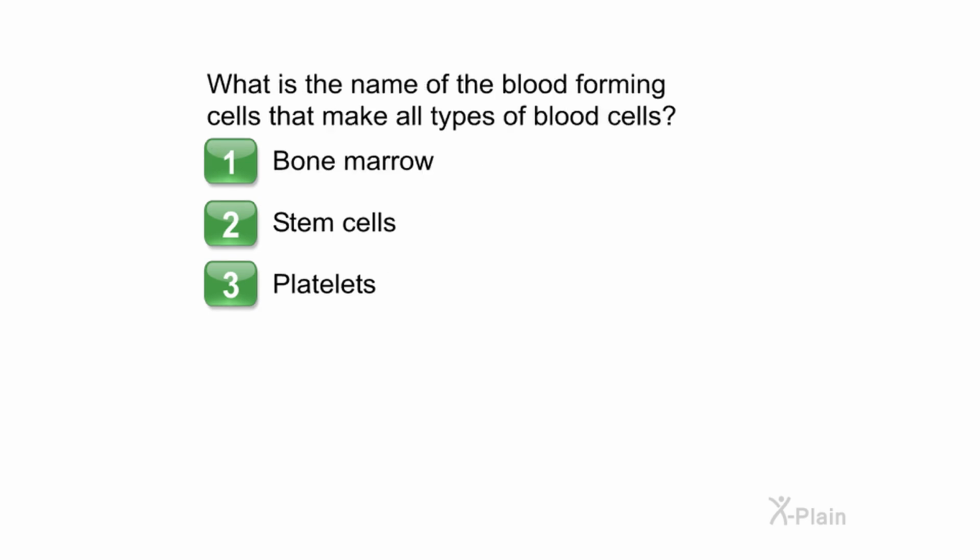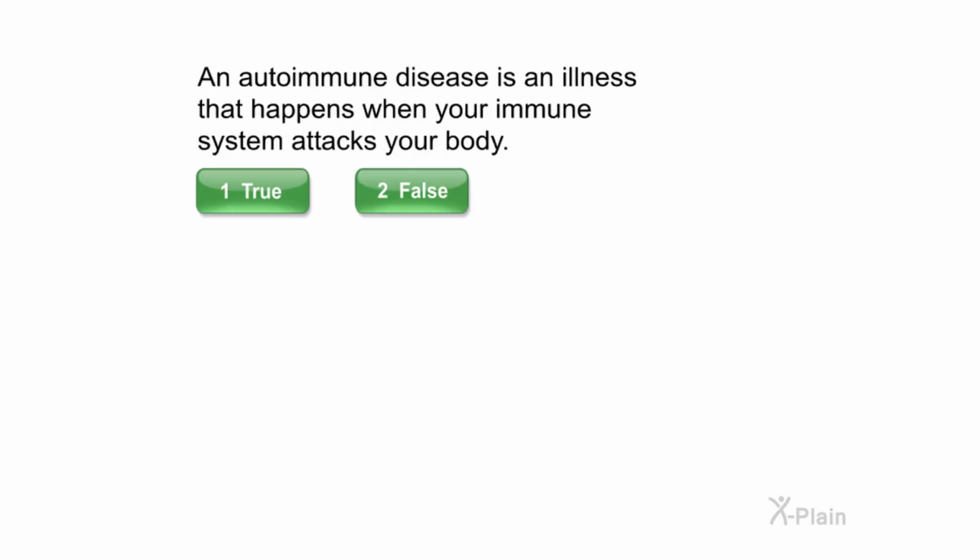What is the name of the blood-forming cells that make all types of blood cells? Choose one of the following options. 1. Bone marrow. 2. Stem cells. 3. Platelets. Correct. An autoimmune disease is an illness that happens when your immune system attacks your body.